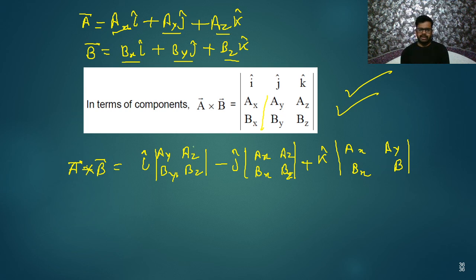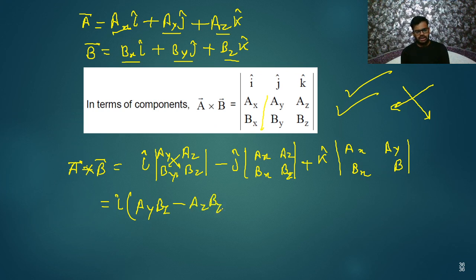So let us multiply these two. How you will multiply? Always right side, top to bottom, minus left top to bottom. Like this you need to multiply. This is called cross product. So here I will multiply ay bz minus az by. What I will write? I cap is there, and here I will write ay bz minus az by. Got it?